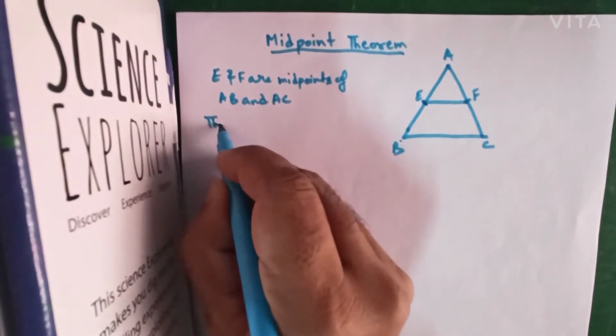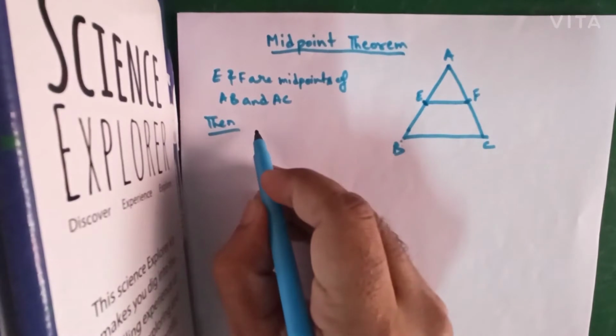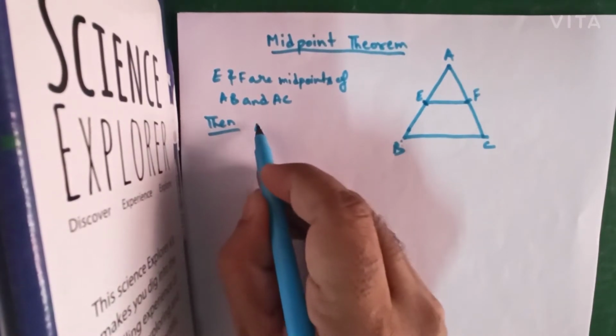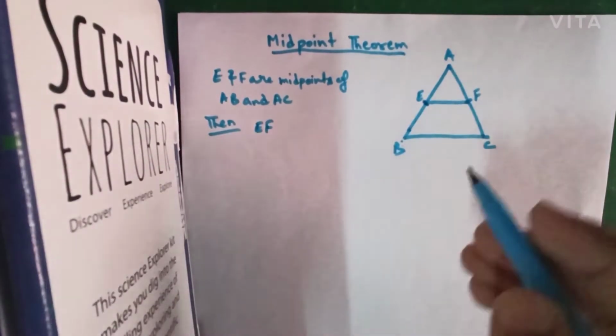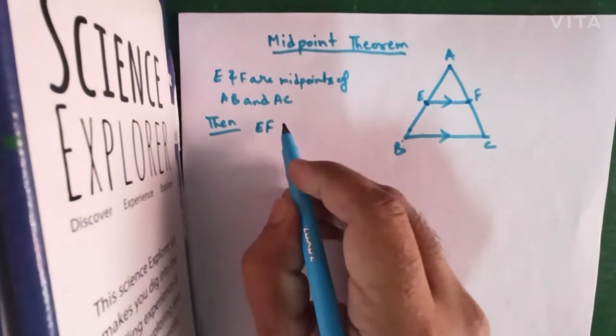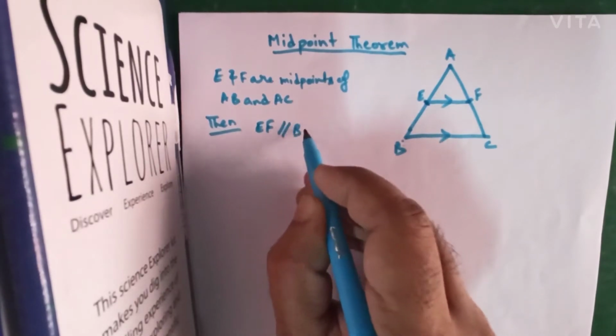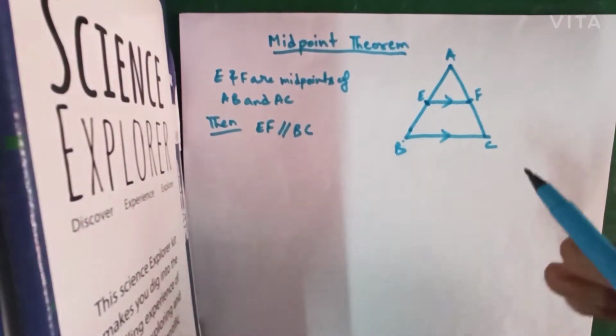Then according to the theorem, the line segment joining the midpoints of the two sides, that is EF, will be parallel to the third side of the triangle, that is BC.